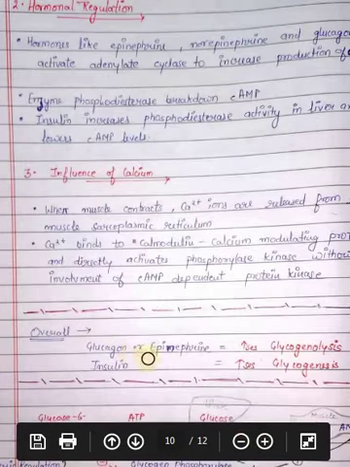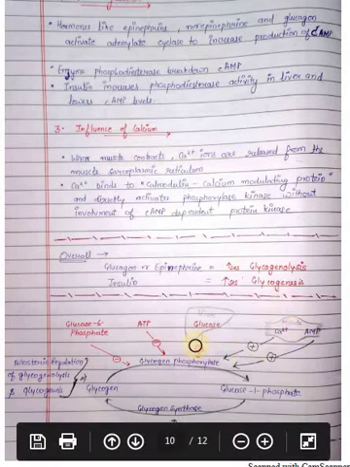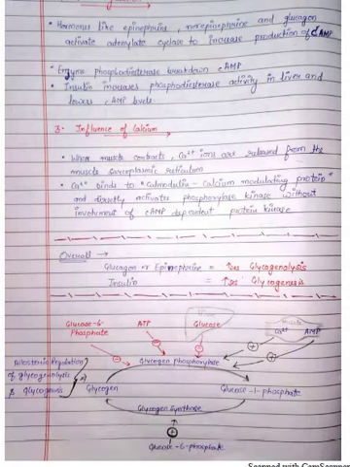Next is hormonal regulation. Glucagon or epinephrine increases glycogenolysis and insulin increases glycogenesis. It is the hormonal regulation. And the third one is influence of calcium. Whenever our muscle contracts, it releases calcium ions, which ultimately stimulate glycogen phosphorylase, that is, glycogenolysis. These are all 3 mechanisms of regulation. Thank you.